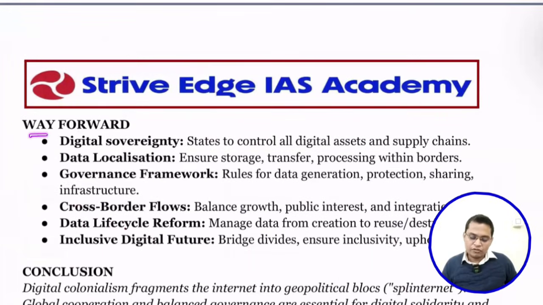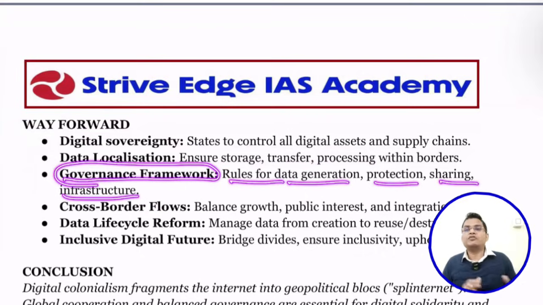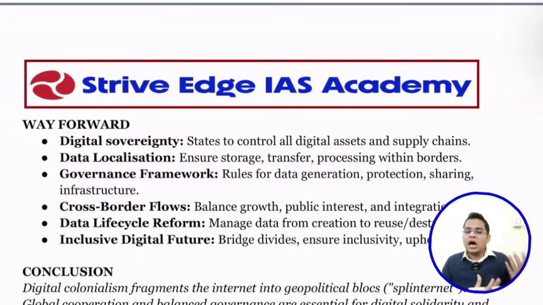So way forward, how are we going to do it? We need to ensure digital sovereignty, with states controlling all digital assets and supply chains. India needs to have control over its supply chain and digital assets. Next is data localization. We need to ensure that all data is stored within the border. Then a governance framework, with rules for data generation, protection and sharing. There should be a proper framework for how data should be generated and how consent from the user should be taken.